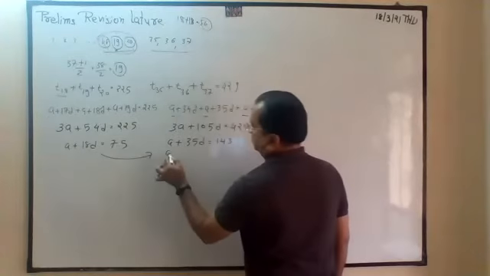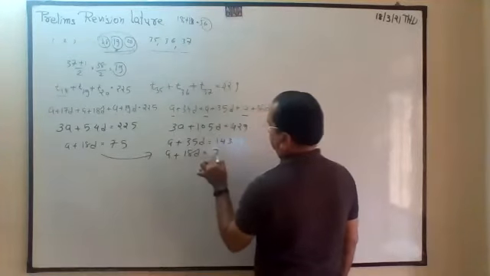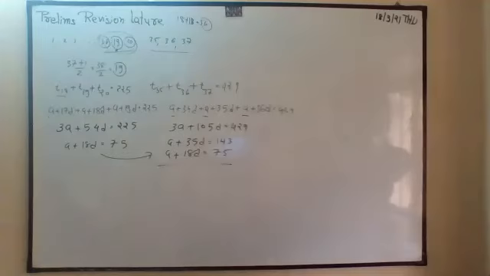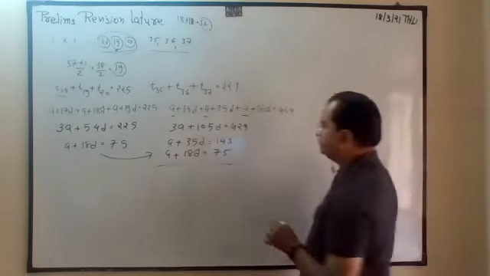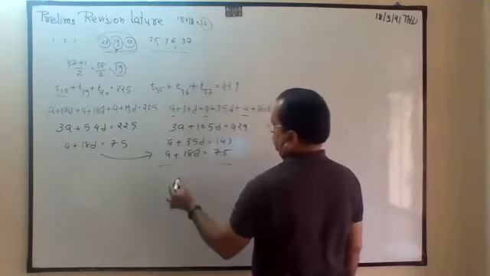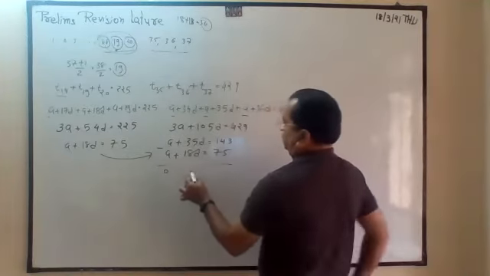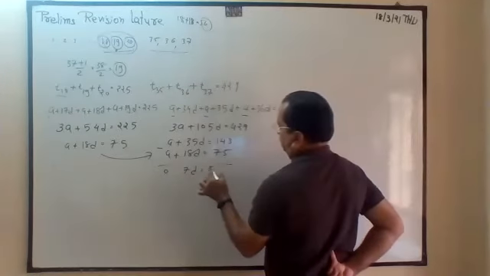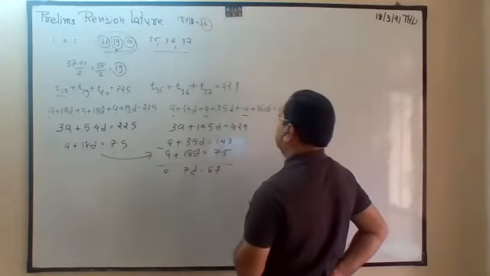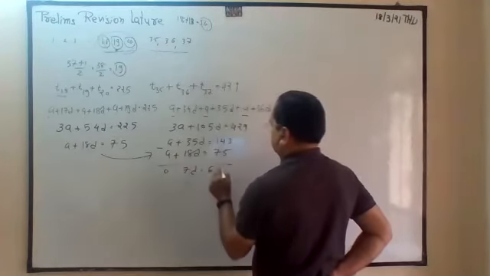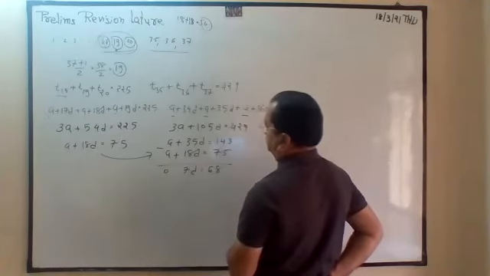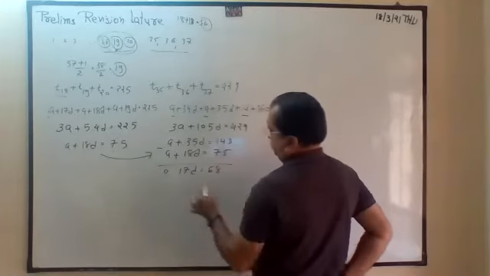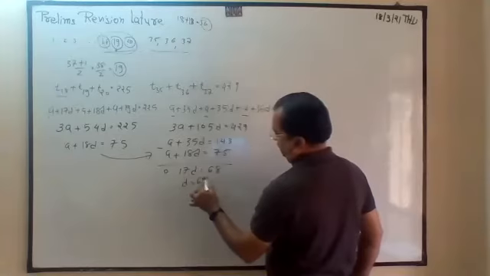Now this comes down. A plus 18D is equal to 75. What exactly do we want? The final answer. Write the AP. So, this minus this, it is 0. This minus this is 70. This minus this is 25 plus 60. So D is equal to 68 divided by 17.